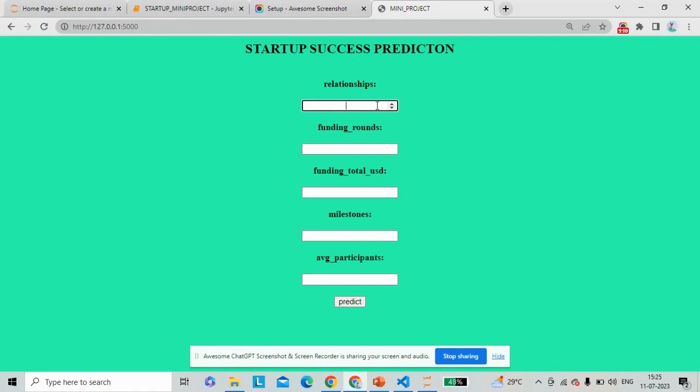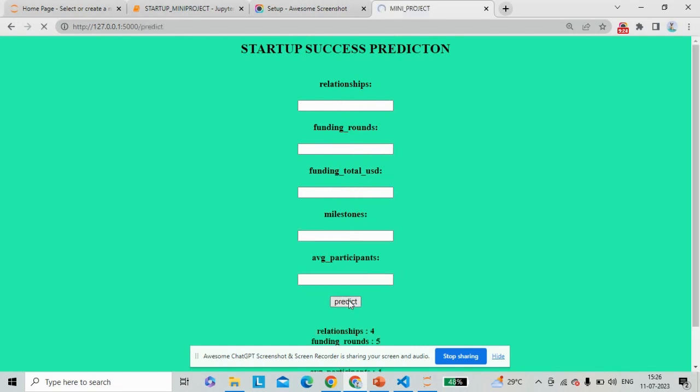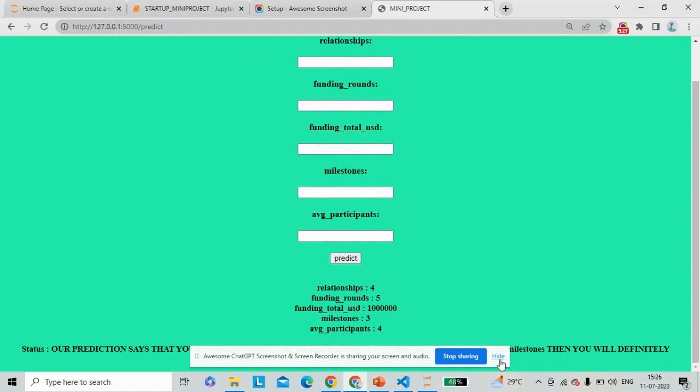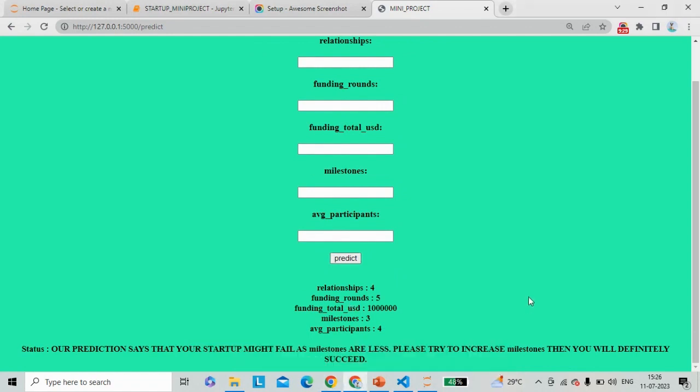Let us give a few inputs: the relationships, funding rounds, funding total USD, milestones, and the average participants involved in the startup. Now, by clicking on predict, we get the prediction. Our prediction says that our startup might fail as milestones are less. Based on the attributes we have used, like relationships, funding rounds, funding total USD, milestones, and average participants, our project would give a proper suggestion whether investing in this particular project would lead to success or would definitely lead to failure.